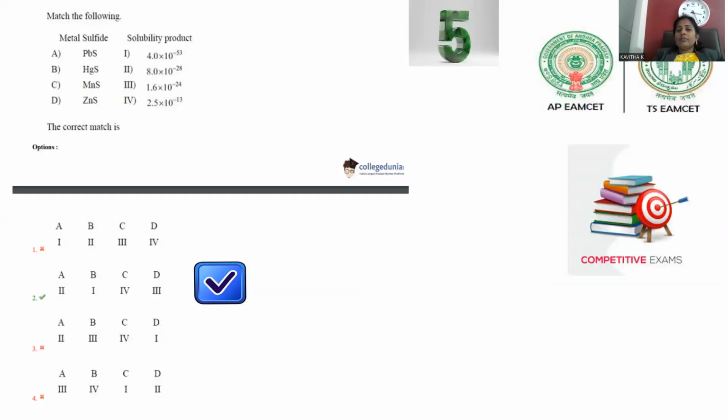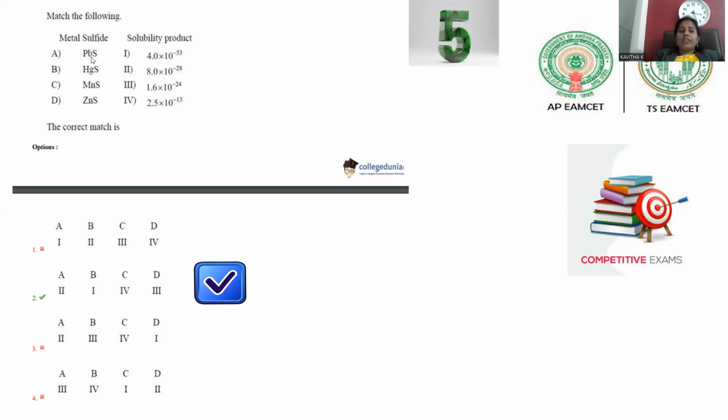We move on to question number 5. This is collected from the Telangana EAMCET 2022 question paper. Metal sulfides are provided and the solubility product needs to be calculated. Here, there is no other way to go for the calculation. Rather, it is statistical data, so that you can go for comparison only. Because the compound and its value already exist in the table, it is not required to be calculated, so it is the kind of statistical data.